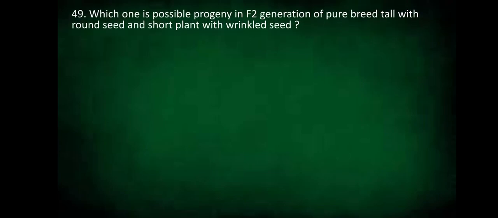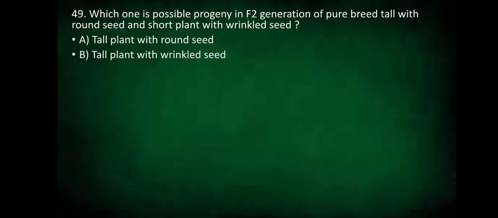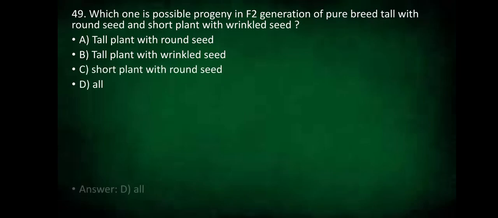Which one is possible progeny in F2 generation of pure breed tall with round seed and short plant with wrinkled seed? Is it tall plant with round seed, tall plant with wrinkled seed, short plant with round seed, or all? It's all. So you get the tall plant with round seeds also, you get the tall plants with wrinkled seeds also, you get the short plants with round seeds also. So all of these are the possible progeny of F2 generation when pure breed tall with round seed and short plant with wrinkled seeds are crossed.